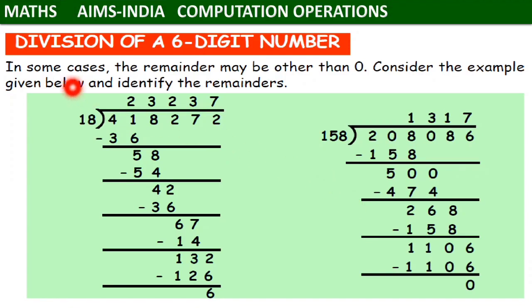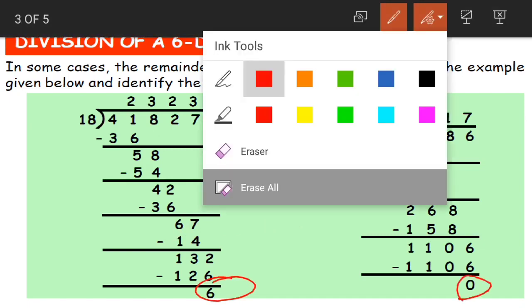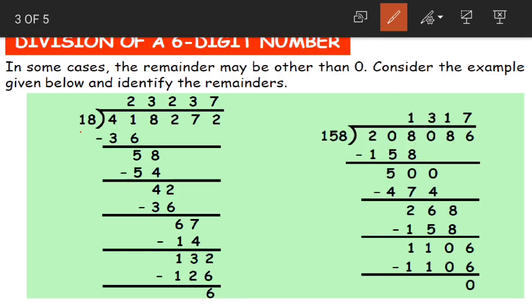Now let us look at the division of a 6-digit number. Yes, here we are given two 6-digit numbers. Now in one case we have 6 as the remainder and in the other we have 0 as the remainder. Okay children. Now let us look at the divisions here.